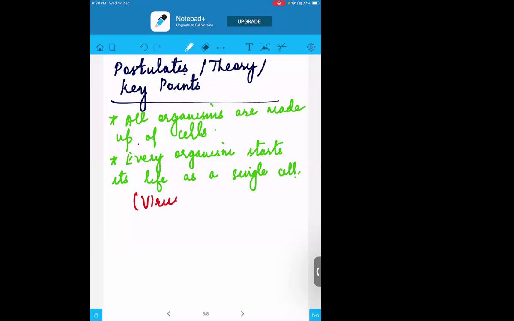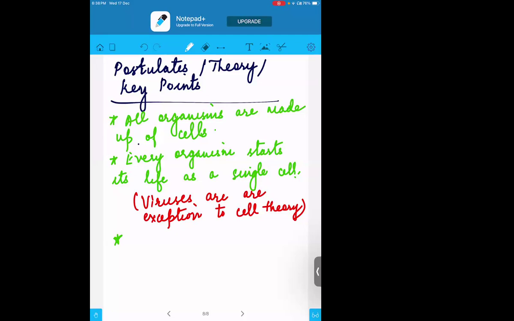But viruses do not come under this category. Viruses are the exception to the cell theory. The cell theory does not apply to viruses because they need a host to become living.